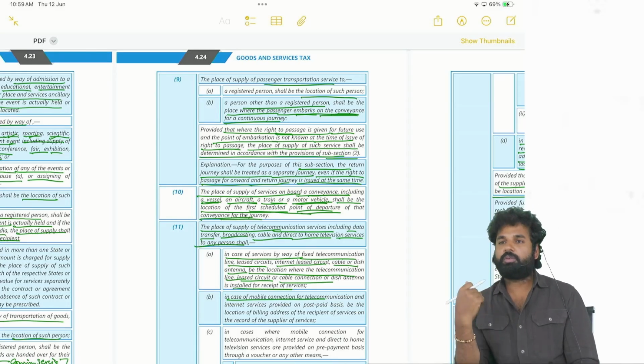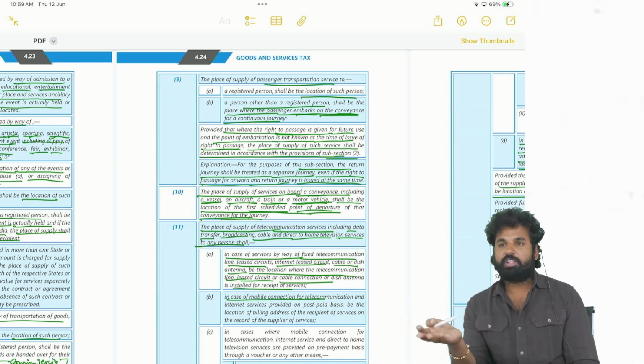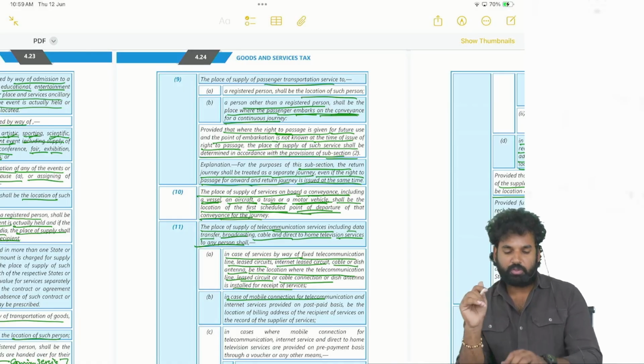So if the location of the service provider or location of service recipient is outside India, in such cases that will be an international transaction. Then section 13 will come into play. Okay, section 13 will come into play, but section 13 is not in our syllabus. Okay, so far we have covered that.